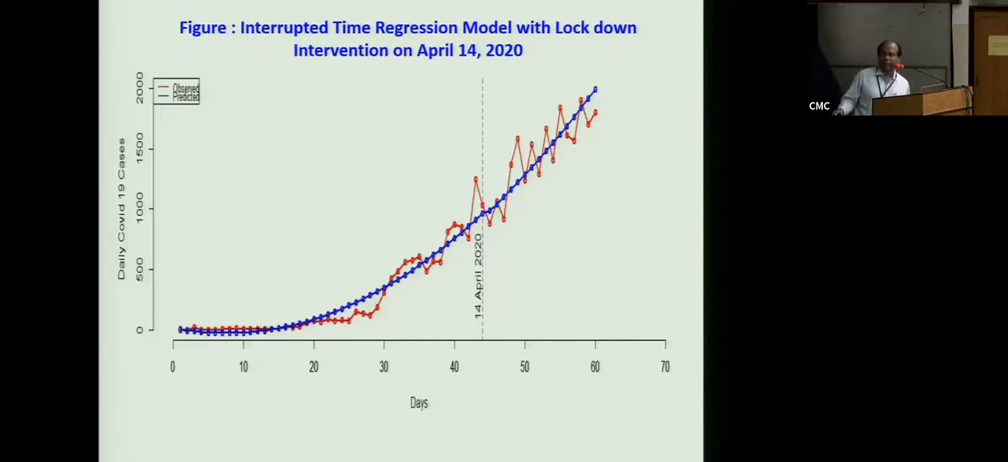The whole thing got changed. This is time-interrupted regression analysis. This suggested that we introduced many time points, here the lockdown period, and it suggested that absolutely there is no effect of lockdown on this thing.